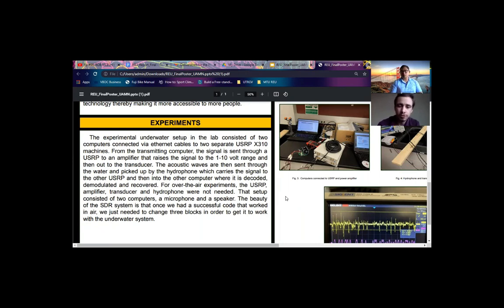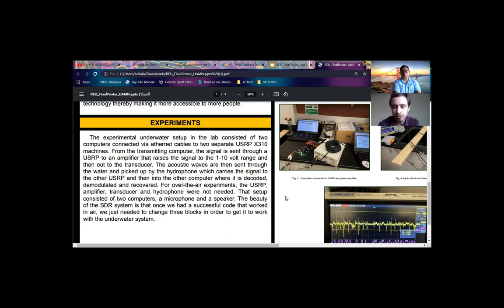The experimental underwater setup in the lab uses two computers connected with an Ethernet cable to two separate USRP X310s. From the transmitting computer, the signal is sent through a USRP to an amplifier that raises the signal from an input of millivolts to the 1 to 10 volt range. That goes out to the transducer, which then propagates the wave. Then the other USRP picks it up with the help of the hydrophone, and that gets sent into the other computer where it's decoded, demodulated, and recovered.